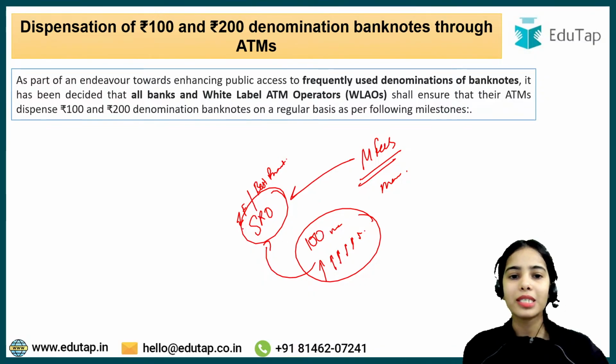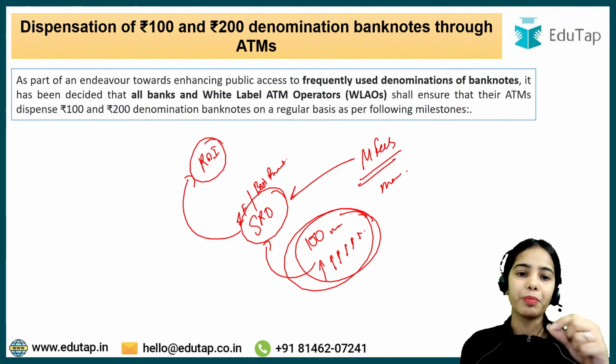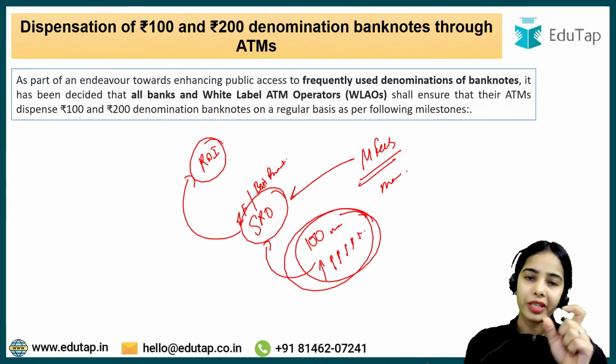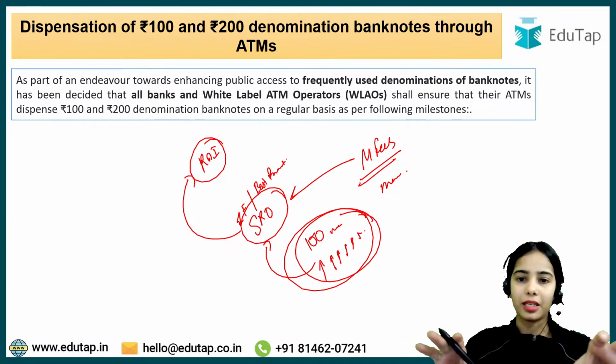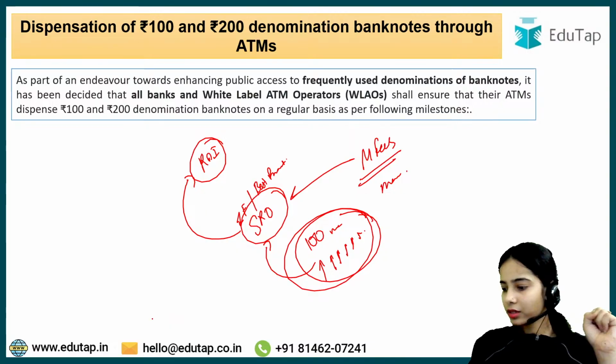And the SRO works as a mediator between the Reserve Bank of India and the members. So the members provide a membership fee to the SRO, and the SRO works for the members, and works as a bridge between the members and the RBI. Okay, clear?